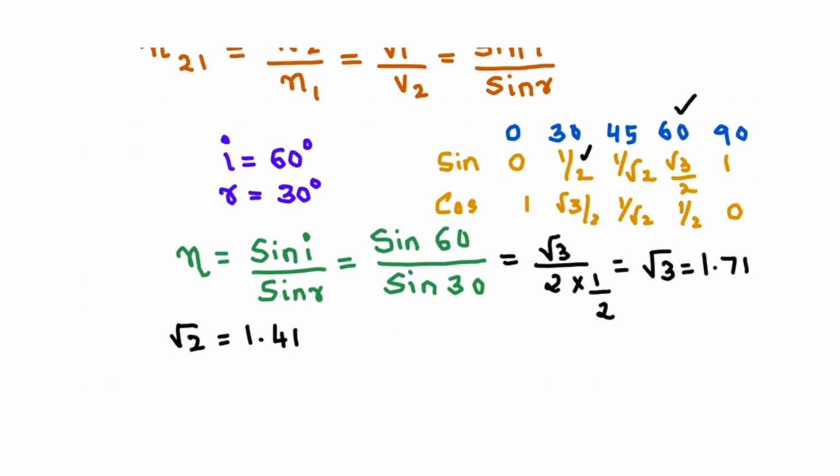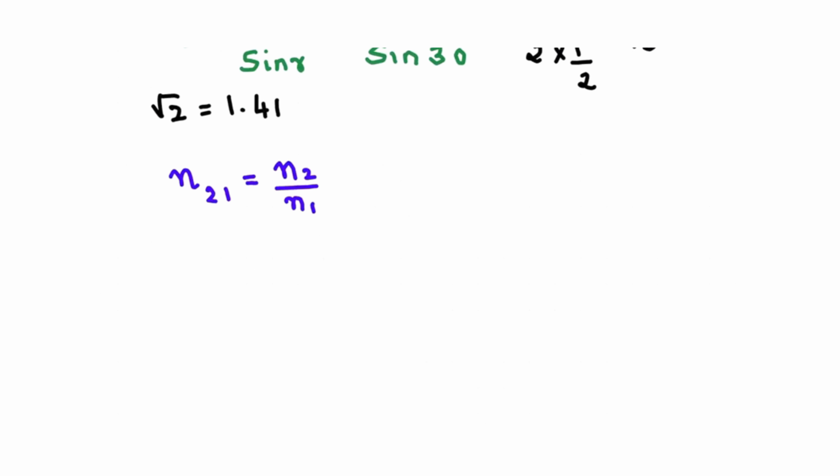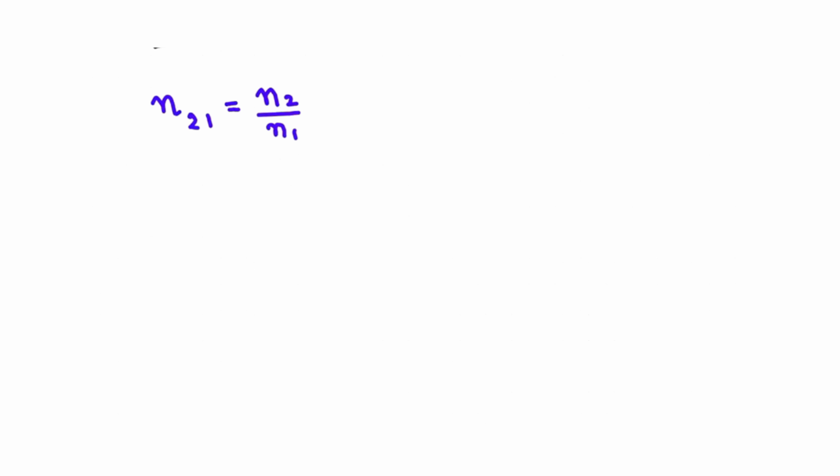What is the next method to find the refractive index? Refractive index N21 is equal to N2 by N1. So problems based on this, they will give you, for example, refractive index of water with respect to glass. So how will you write water with respect to glass?